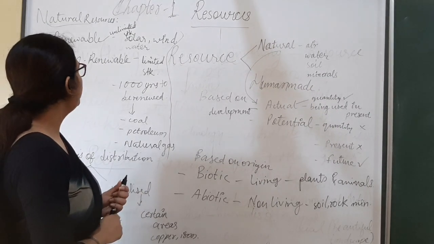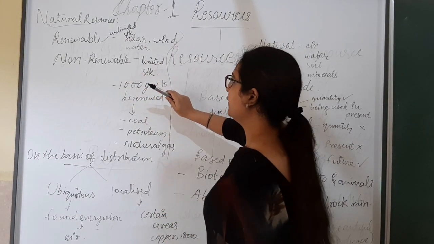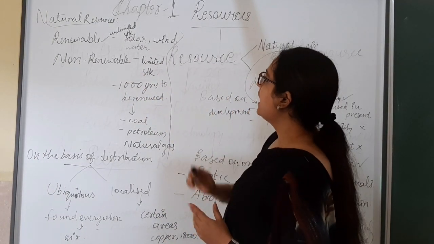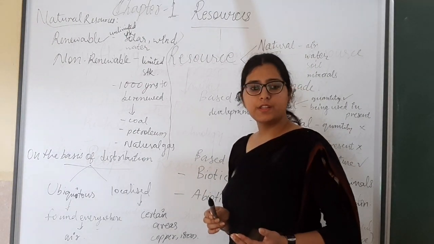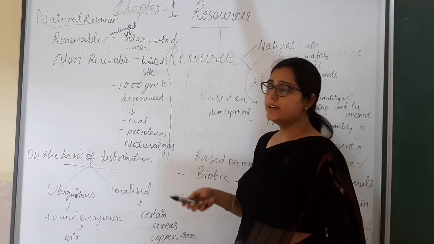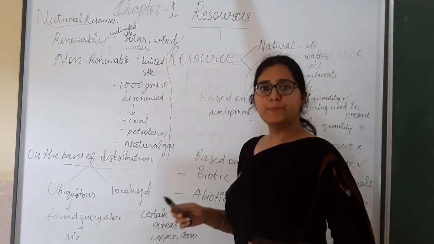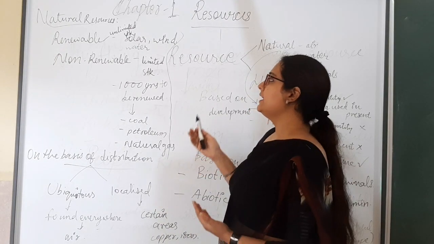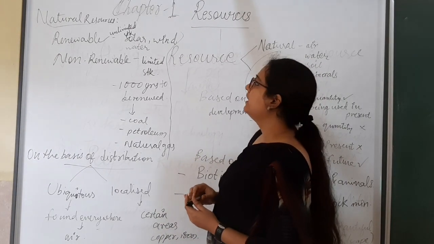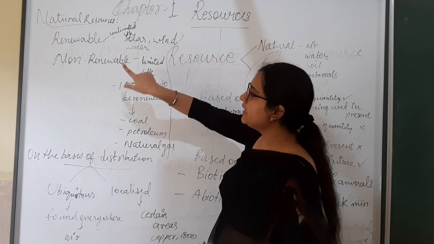Students, now natural resources can also be renewable and non-renewable. Renewable means unlimited stock. Resources which are unlimited in stock, like solar, wind, water, all these things are unlimitedly present in our environment, and so it is known as renewable.